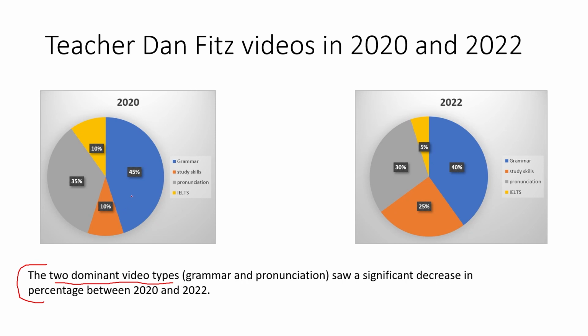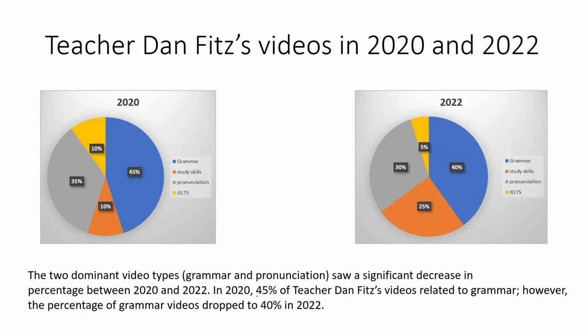So we're looking at grammar, and that went from 45 to 40. And then also pronunciation from 35 to 30%. So I have this general sentence, and then my next sentence is going to introduce the specific numbers.